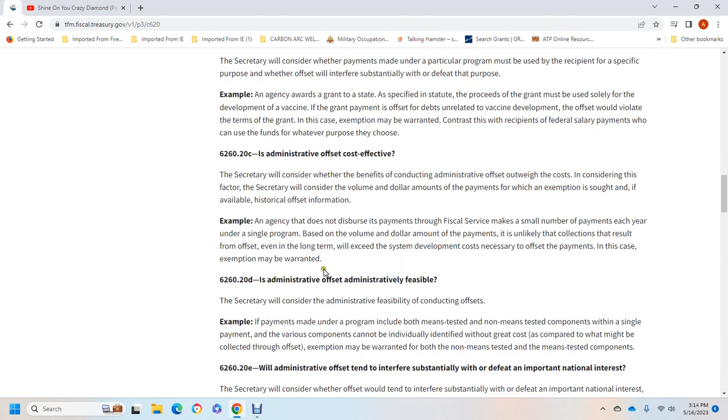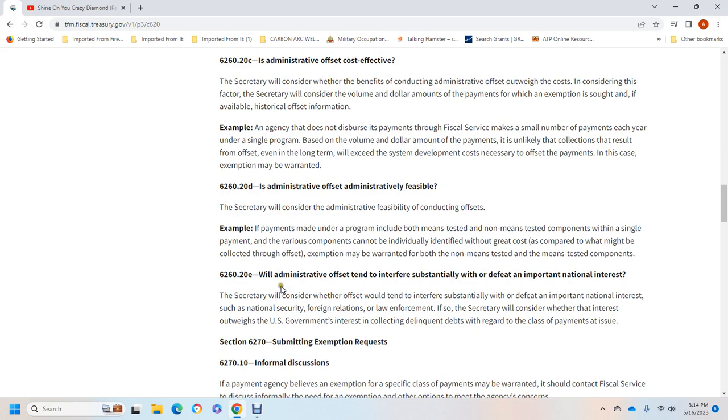6262D, for the information, is administrative offset feasible. The Secretary will consider administrative feasibility of conducting offset. Skip the example. 6220E, will administrative offset tend to interfere substantially with or defeat an important national interest. The Secretary will consider whether the offset would tend to interfere substantially with or defeat an important national interest, such as national security, foreign relations, law enforcement. If so, the Secretary will consider whether the interest outweighs the U.S. government interest in collecting, regarding the class of payments at issue.